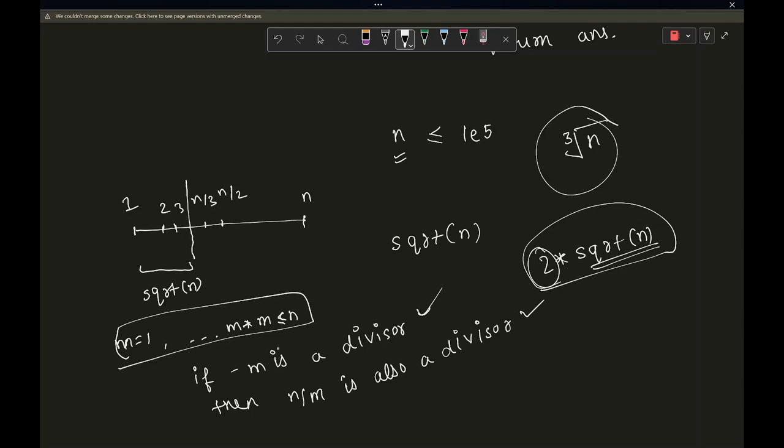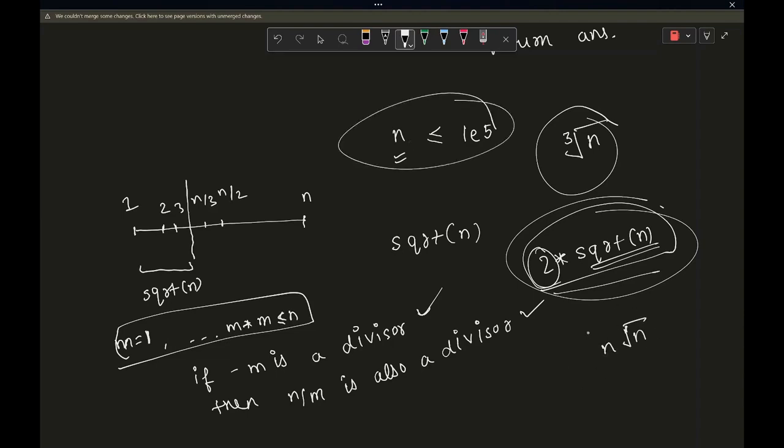And most of the time what will happen is, for most of these values of m, n will not be a divisor, so you won't really have that big of an n time complexity being run. So in general the time complexity will be a lot better than this. But we can just say that in the worst case the time complexity is coming up to this n square root n, which will pass for n being less than equal to 10^5. And in general it would be a lot better than this. It would be something like n cube root n, I think, maybe 2 into some constant factor as well. It would be somewhere around this. And as an upper bound we are just going to say it as n square root n.